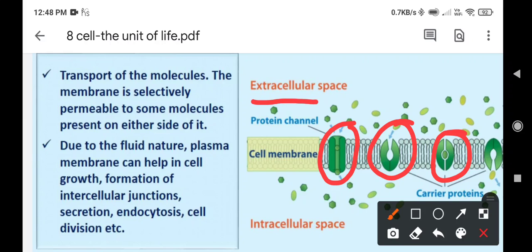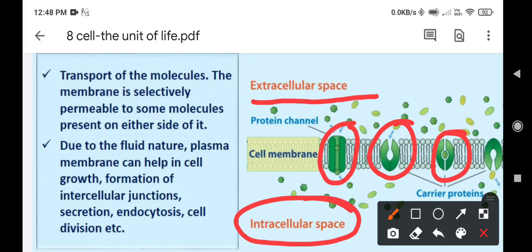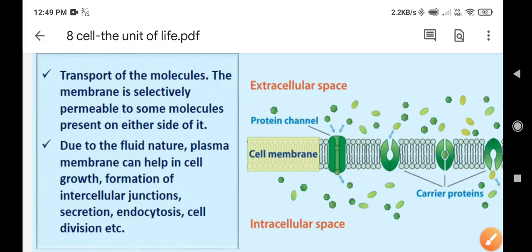Okay, so there is one term written, extracellular space means the space outside the cell, intracellular means the space present inside the cell. Some molecules can move from extracellular space to intracellular space, and some can move out from intracellular to extracellular space. So these proteins are known as carrier proteins also.